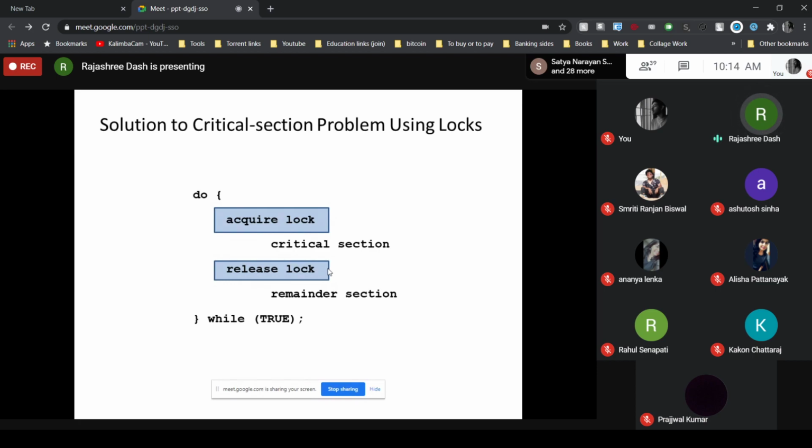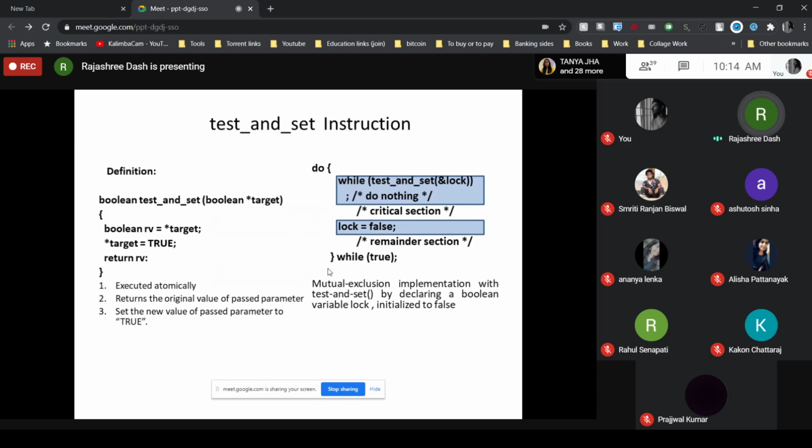After completing the critical section, it releases the lock, and all the other part is the remainder section. So your hardware instructions are based on the concept of acquiring and releasing locks. Coming to the first hardware instruction, that is the test and set instruction.